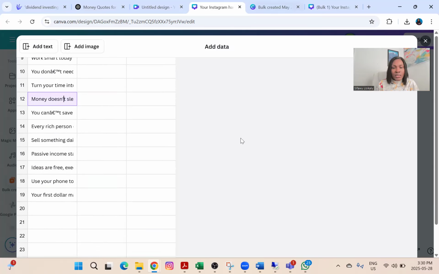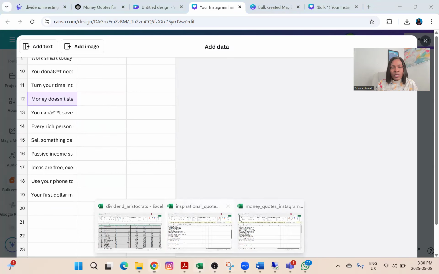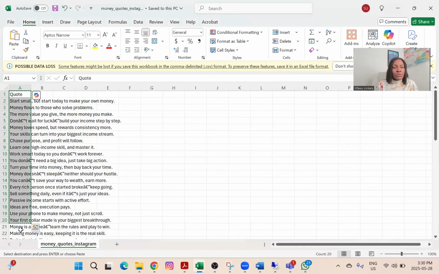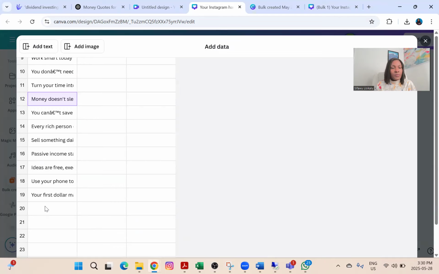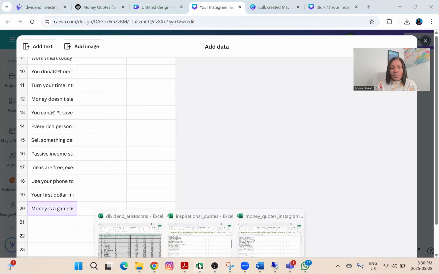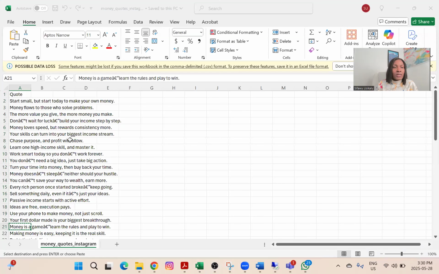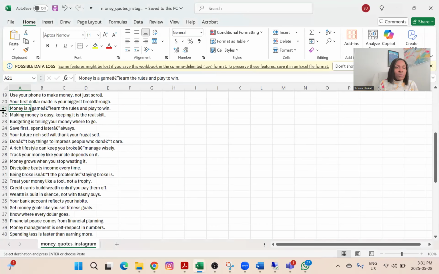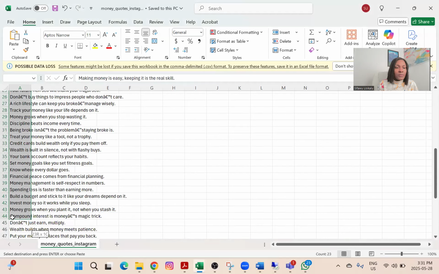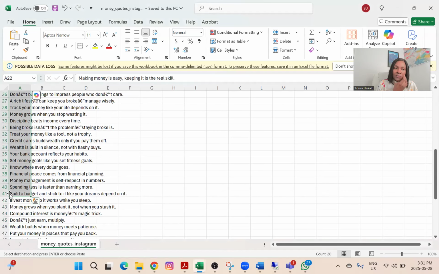So I have my first 19. I didn't copy to 20. I was supposed to copy to say 21. Let me pick up the last one and go back to my Canva and add it. So I'm going to go back to my Excel. I'll copy the next 20 lines. I'm going to copy from 22 to 41 rather. 41.